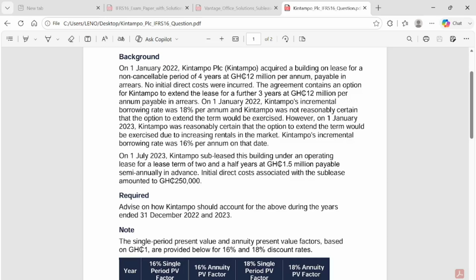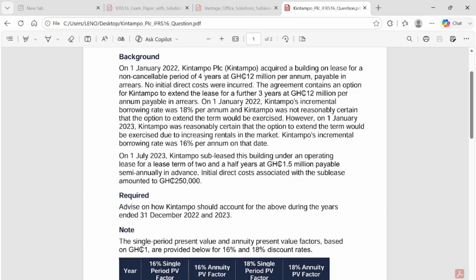The agreement contains an option for Kintampo to extend the lease for a further 3 years at 12 million per annum, payable in arrears. On 1st January 2022, Kintampo's incremental borrowing rate was 18% per annum, and Kintampo was not reasonably certain that the option to extend the term would be exercised.